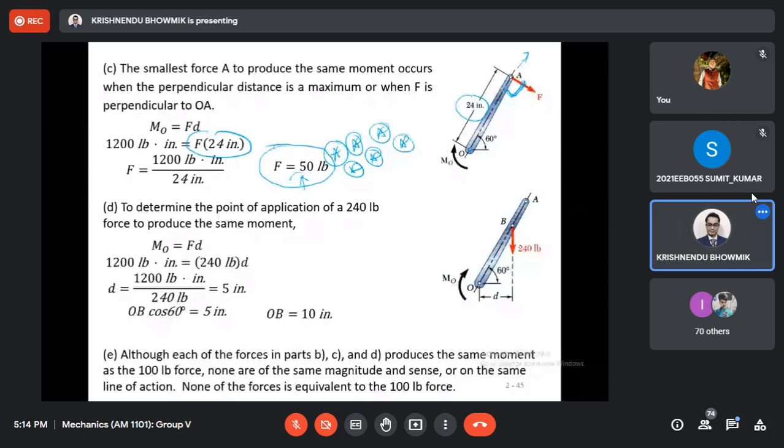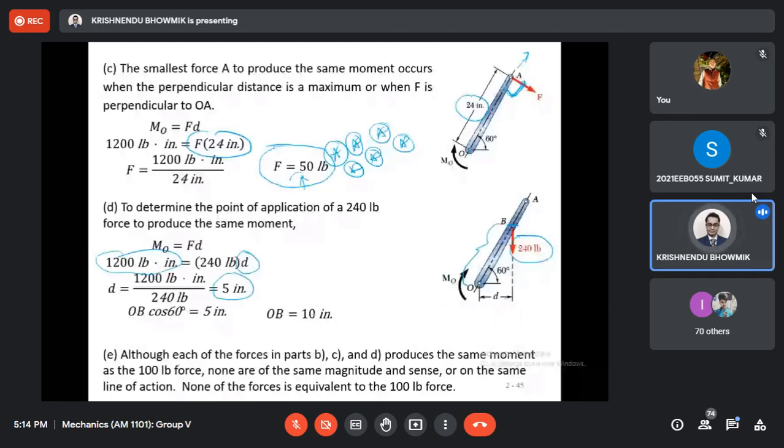Last point: if we apply a 240 pound force at this particular point, what will be the value of OB to produce the same moment? What you will do? This is the initial moment. D is unknown. You calculate D. If you calculate D, then from the geometry you can calculate OB.